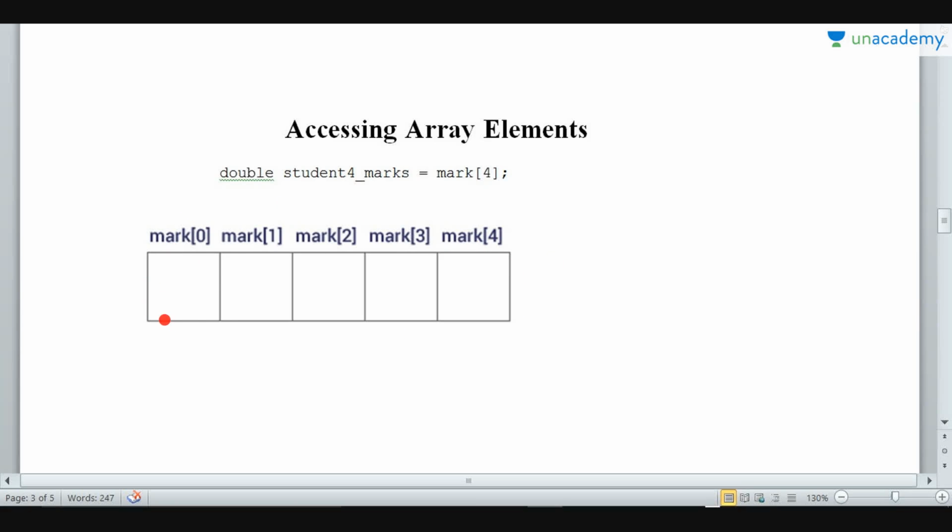So this is how the mark array is. This is mark[0], that is the 0th index. This is mark[1], mark[2], mark[3] and mark[4]. So if you want this student's mark, we can reference it by mark[4], and then we get this value and it is stored in student4Marks of type double, and then we can carry out the operations or we can display the student's mark by cout student4Marks, or directly we can cout mark[4]. So this is how array elements can be accessed.